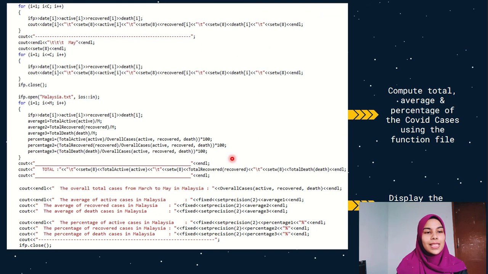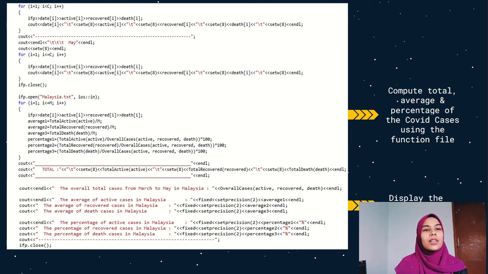In this for loop we use the function file that we have declared to compute the total, average, and percentage. After computing, this part here is to display the data that we have computed, which is the total active cases, total recovered cases, and total dead cases, and then the overall total cases, average, and percentage. After computing all this, we close the text file again. This is for Malaysia.